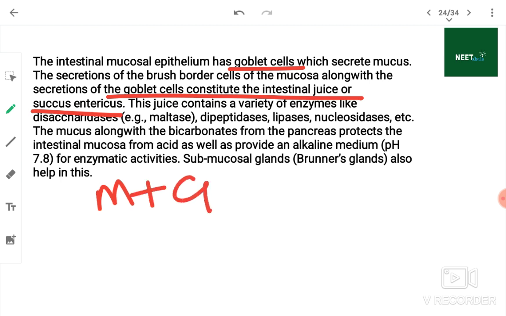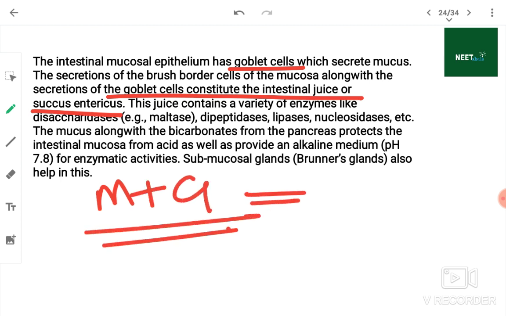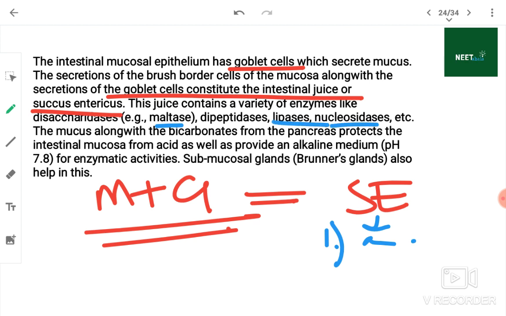This juice contains a variety of enzymes like disaccharidases, dipeptidases, lipases, nucleosidases, etc. The mucus along with bicarbonates from the pancreas protects the intestinal mucosa from acid as well as provides an alkaline medium, pH 7.8, for enzymatic activity.